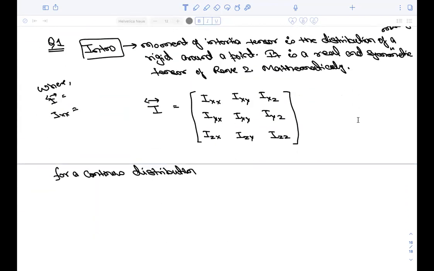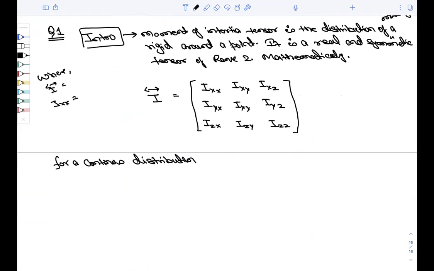For a continuous mass distribution, we can write Ixx equals integration of y square plus z square dm, and dm can be written as rho into dv.